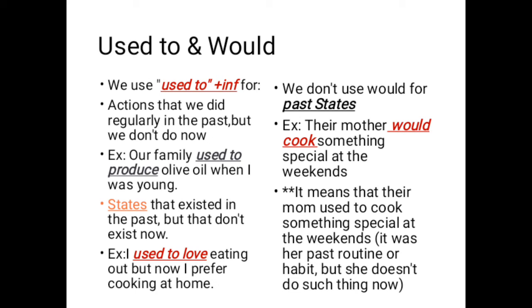For example, the example with would: their mother would cook something special at the weekends. It means that their mom used to cook, which is not a stative verb, something special at the weekends. It was her past routine or habit, but she doesn't do such a thing now. So this is the difference between used to and would.